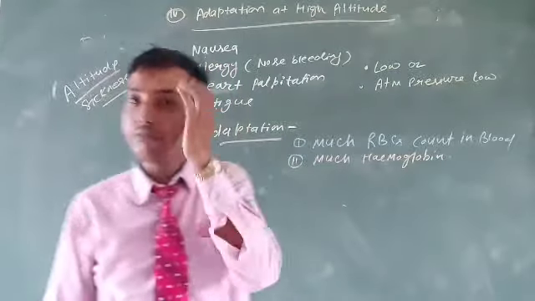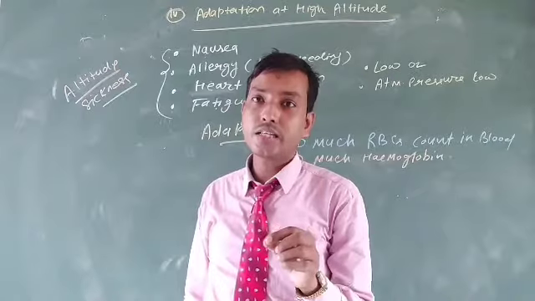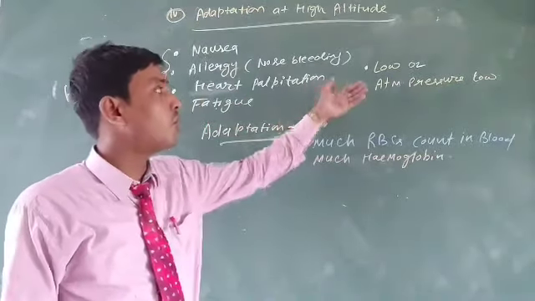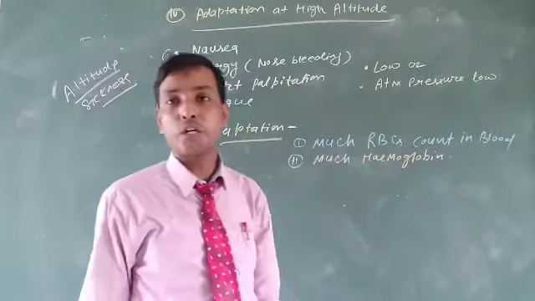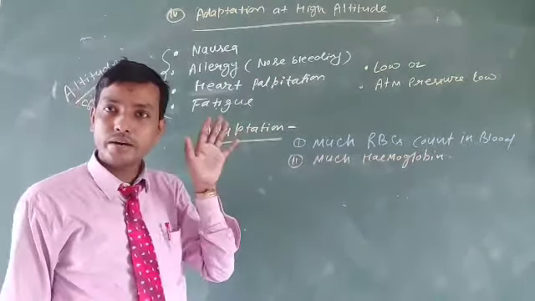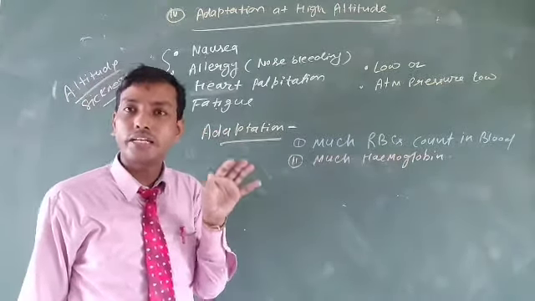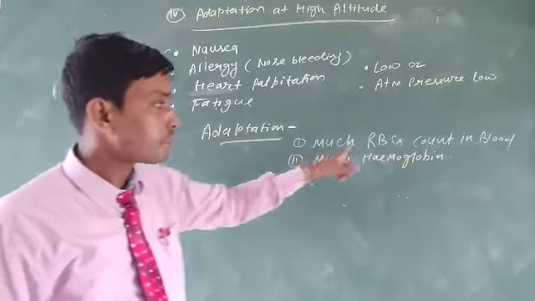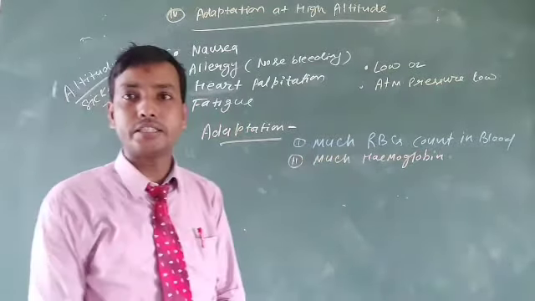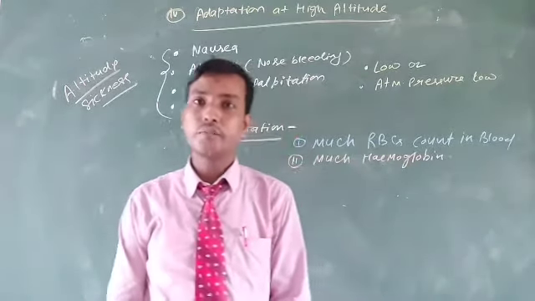These problems are collectively called altitude sickness. So altitude sickness is the overall set of symptoms that appear due to low oxygen and low atmospheric pressure in the body, and the organisms or the person that belongs to the hilly area proper or high altitude area proper has more RBCs as well as more hemoglobin. This helps to capture more oxygen. Keep in mind, much oxygen in the body.